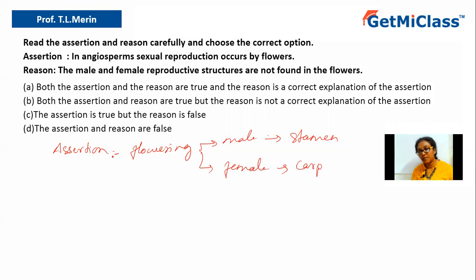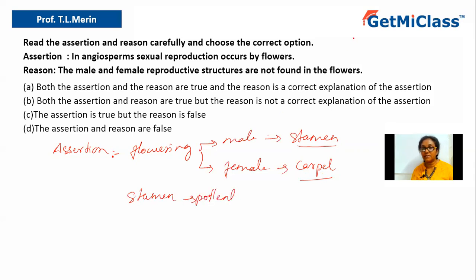Now, the entire set of the male reproductive part is called the androecium, whereas the entire female set is called the gynoecium. But each individual unit of androecium is called a stamen and each individual unit of gynoecium is called a carpel. And here what happens is that the stamens produce pollen grains.